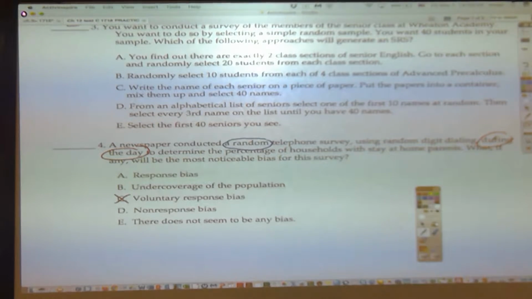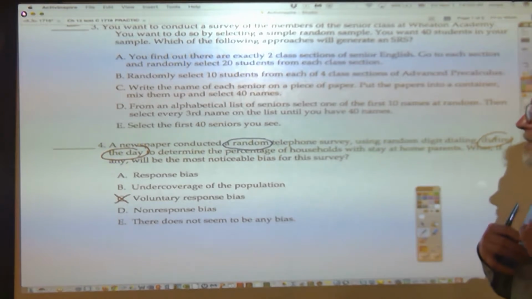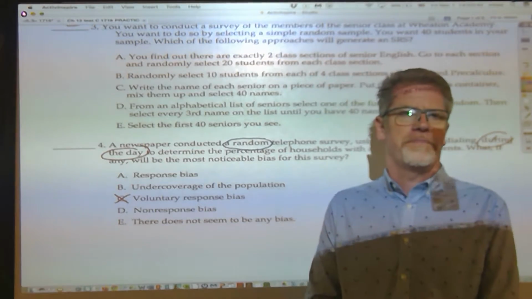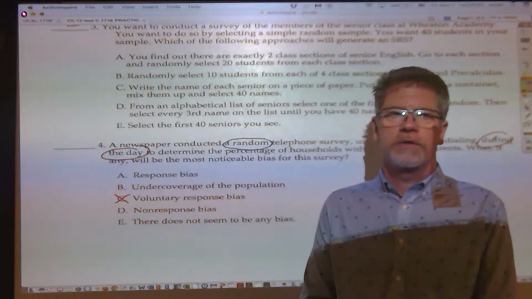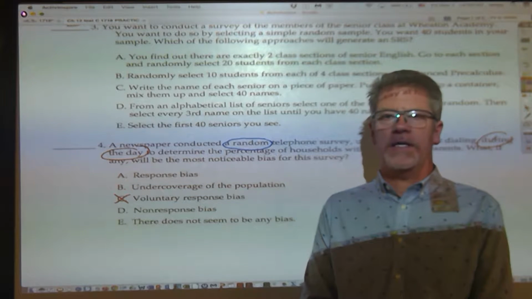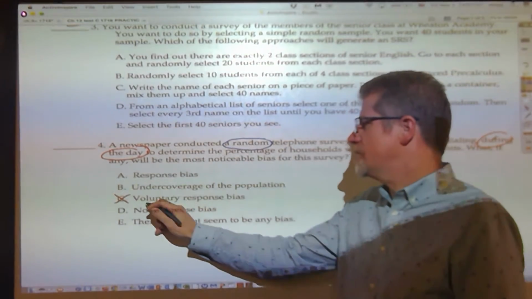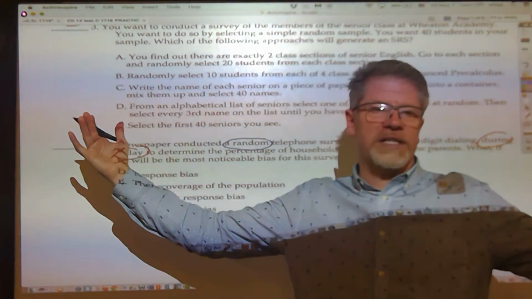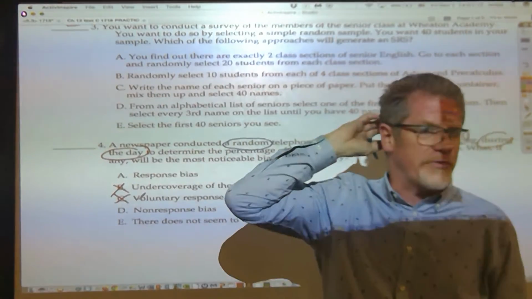But for me, the fact that I didn't respond, does that mean I'm not included in the sampling frame? Because undercoverage is due to poor sampling frame. Was I in the sampling frame when they got my number by random digit dialing? Yeah, I'm in the sampling frame. So it's not undercoverage of the population. Random digit dialing means you've got a huge sampling frame. The sampling frame is almost the same as the population. It's like almost everyone in the population is in the sampling frame.